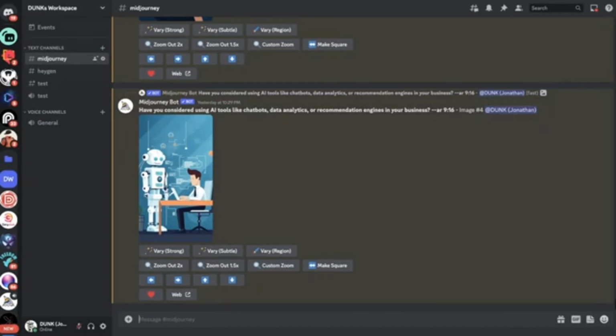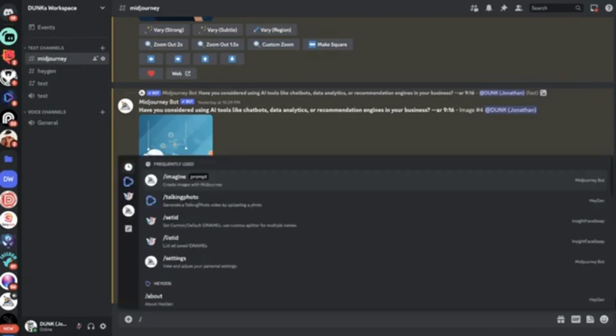I just created a server where I'm the only member, and then I could just have this private chat. Otherwise, you can go to the Midjourney Discord itself and use their channel, or you could just do it in your messenger in Discord. It's a pretty straightforward system. So what we're going to do is hit the / button. It's going to give us these options, and I'm going to click Imagine, which is the prompt for creating images